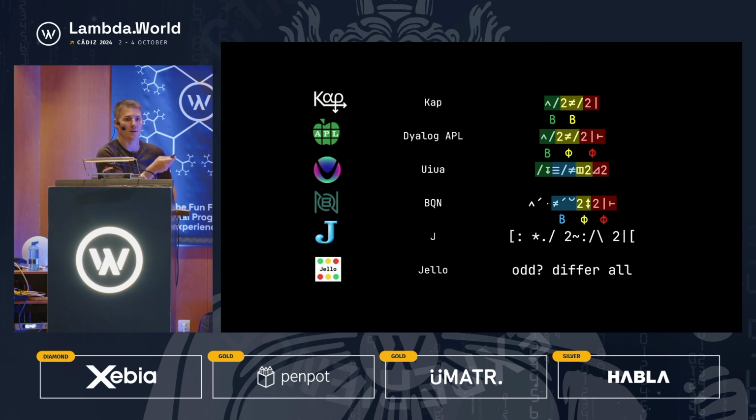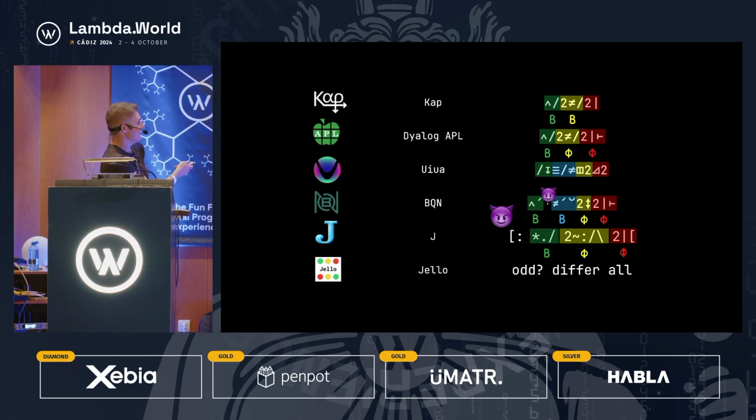Then BQN, similar to Dyalog APL, but because we don't have the n-wise reduction, we actually have to do this extra operation of the windows followed by the row-wise reduction. And then unfortunately, we have this nothing, which is very confusing. And I think you need it in a language like this, and it's sad that Dyalog APL doesn't have it. But yeah, unfortunate that you have to switch what the combinators are happening implicitly here. Then in J, we've got phi, B, and even worse, like at least nothing is only an almost invisible single glyph. But in J, it's left bracket colon, and that's even more ugly in my opinion.